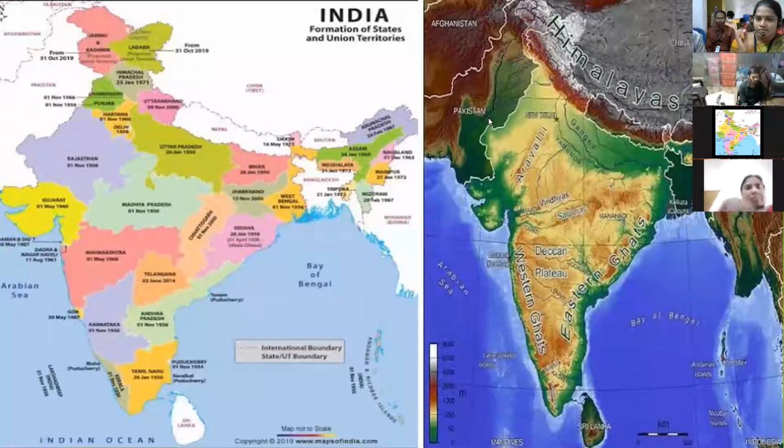Map pointing, we can use the map. Definitely, we can use maps for each and every concept, especially in the geographical part. So after completing this map pointing or mapping skill.